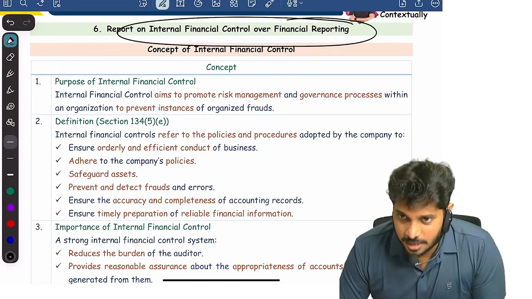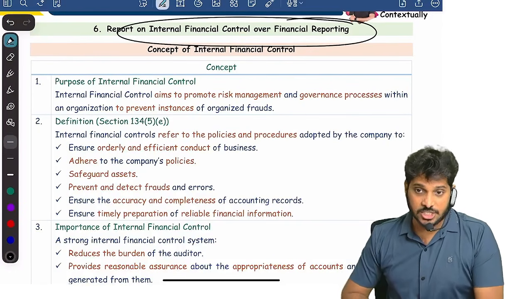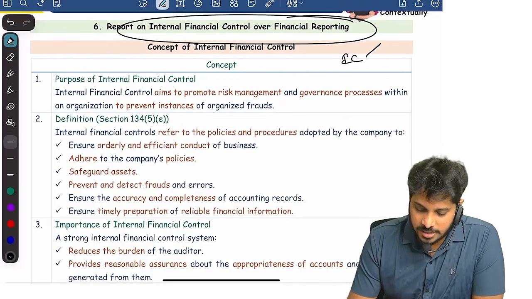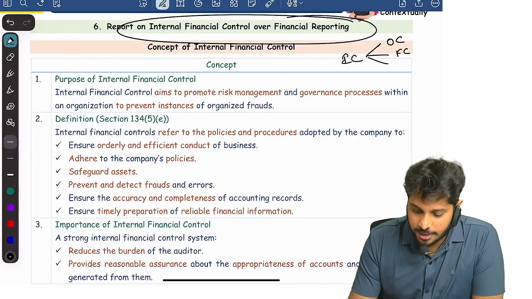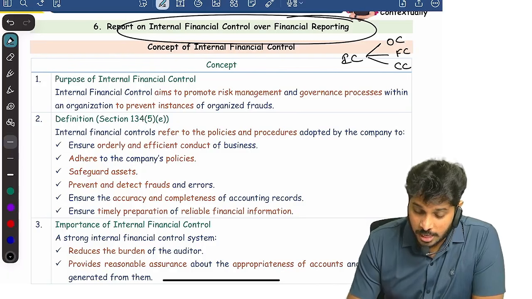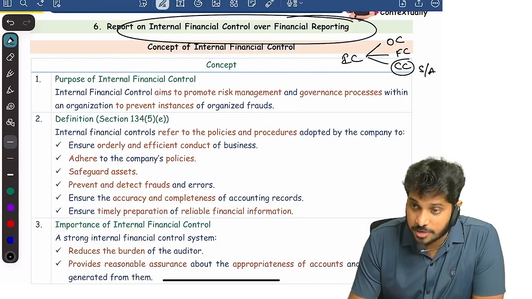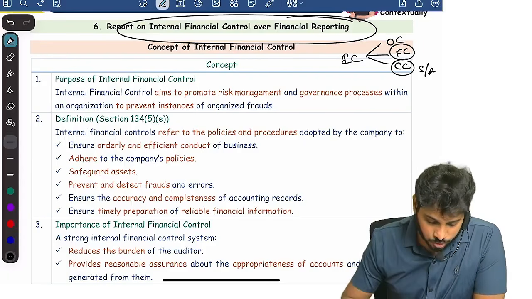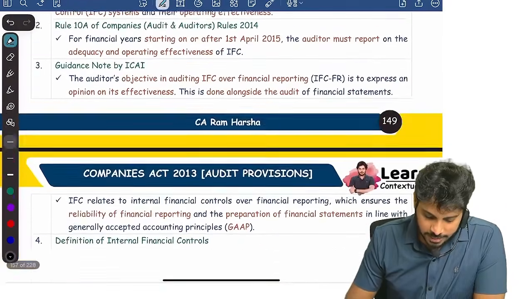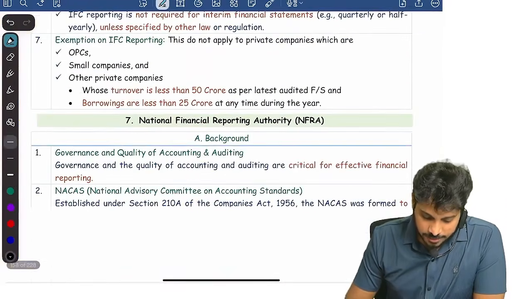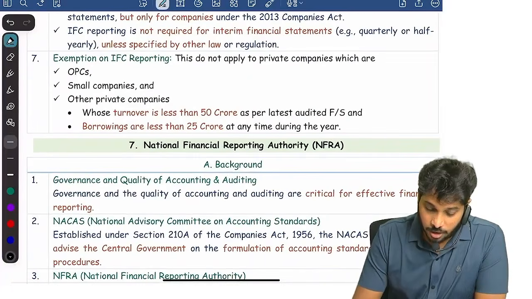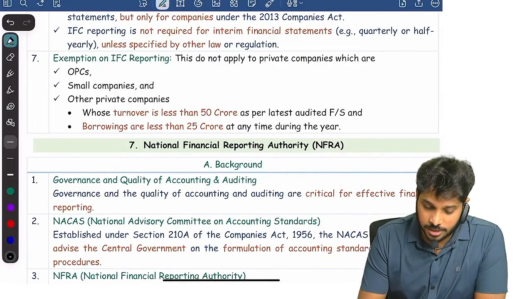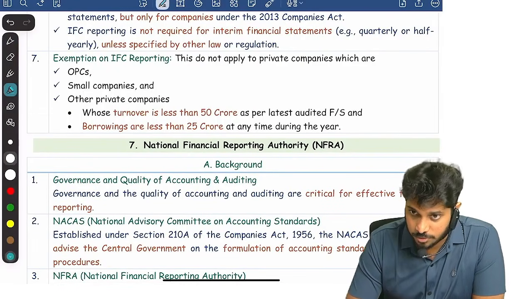What is it? Report on IFC, internal financial controls. See, companies will have internal controls, which are of 3 types: operating control, financial control, and compliance control. Compliance control is what the secretarial auditor focuses on. Financial controls is what we chartered accountants will focus on. Now first of all, IFC is applicable for whom? IFC is applicable for all companies' auditors. Every company auditor has to compulsorily give the IFC report.